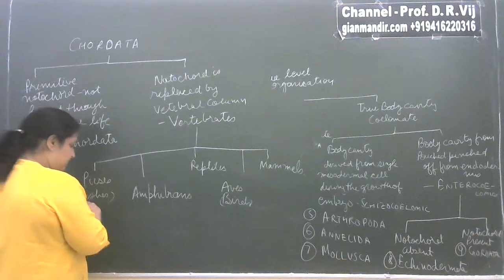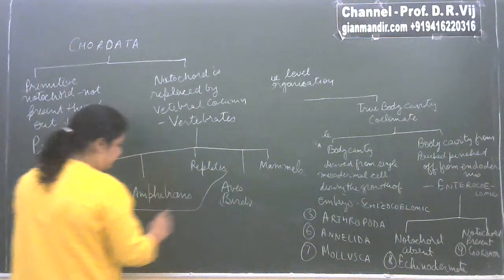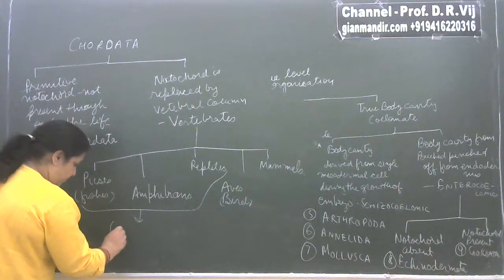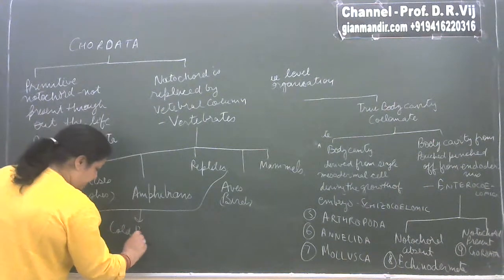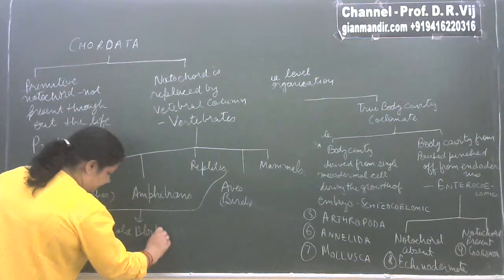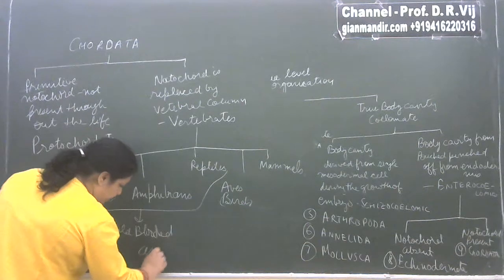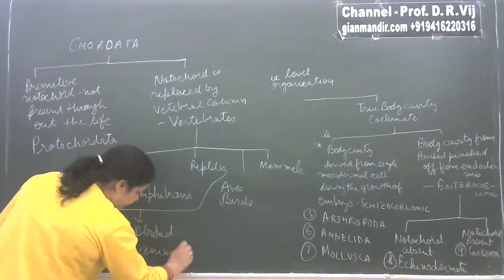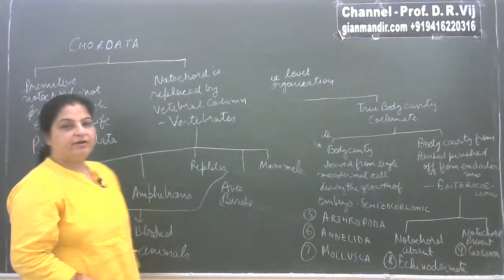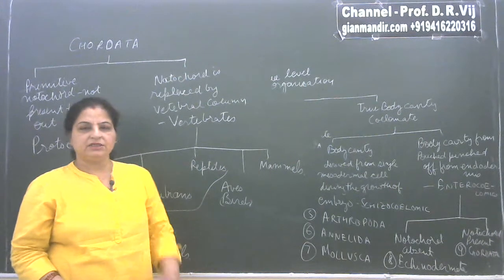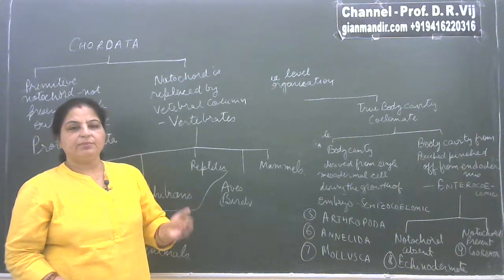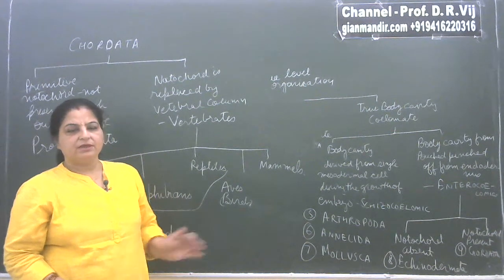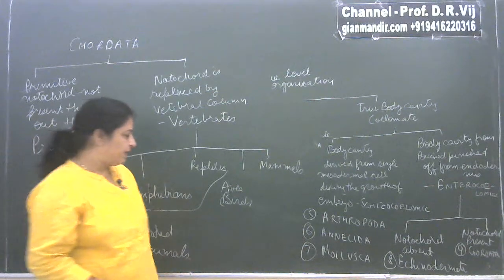Out of these, Pisces, amphibians and reptiles all together are known as cold-blooded animals. Why cold-blooded animals? Because their body temperature does not remain constant. Their body temperature changes along with the temperature of the atmosphere. That's why they are known as cold-blooded animals.